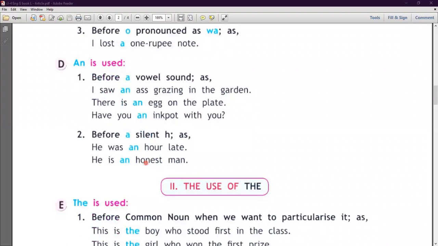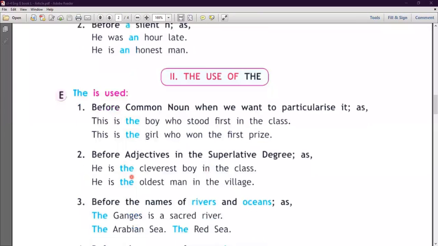Next is before a silent H. Okay, when the word is hour, H-O-U-R, when you pronounce it R, okay, so H is silent here. Before this you have to use an article. And another word is honest, H is silent here. When you pronounce it honest, before this we use an article. Yes, example, he was an hour late. He is an honest man. Clear?